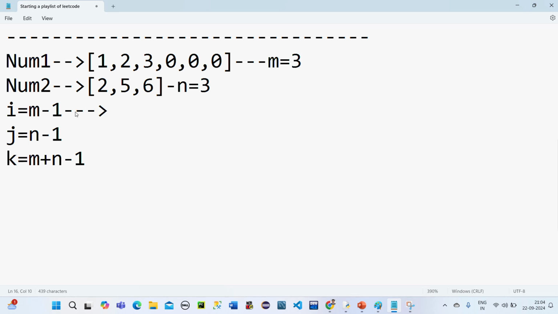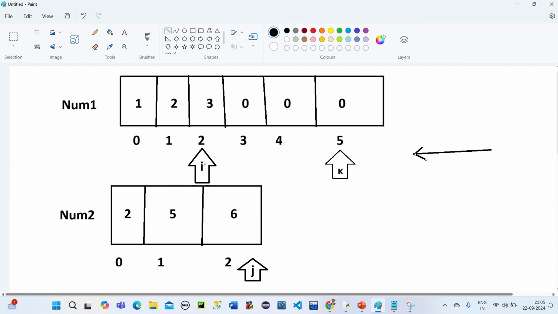Here 3 minus 1 is 2, and here also it is 2, and then 3 plus 3 is 6, minus 1 is 5. So that is what I have replaced, and this k I am representing in num1 only. So now we have 2, 2 and 5. See here, i is pointing to 2, j is also pointing to 2, and k is pointing to 5. Fine. Now we are going to traverse.